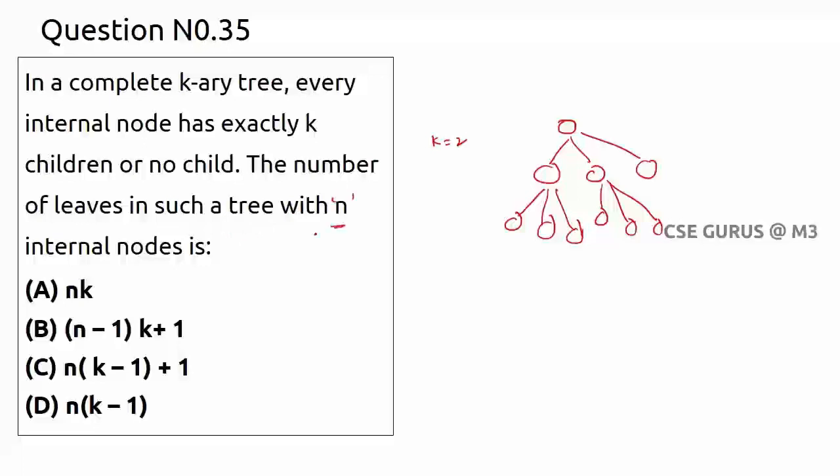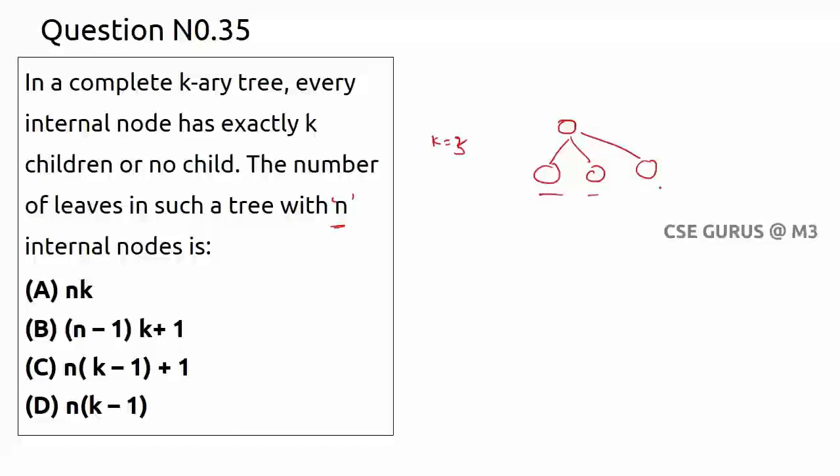n internal nodes. So in general, if the question is like this, let us suppose I'll take this one first. Here this is a k-ary tree where k equals 3 now. How many internal nodes do we have?